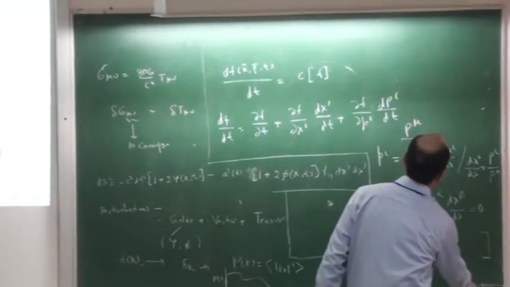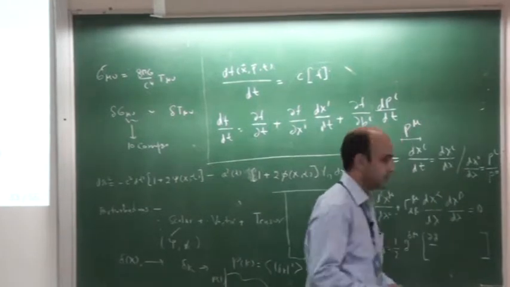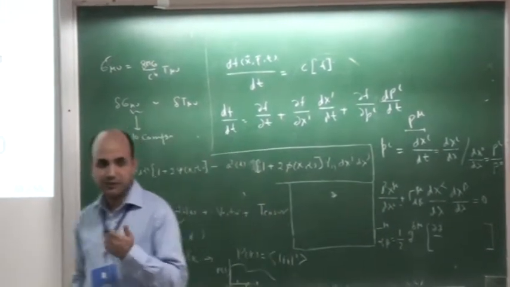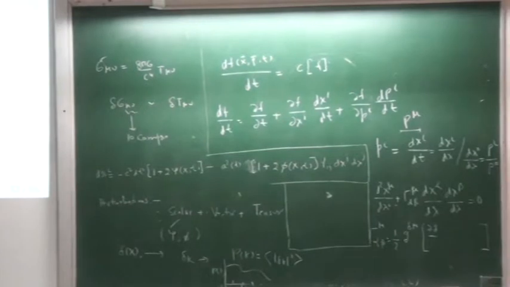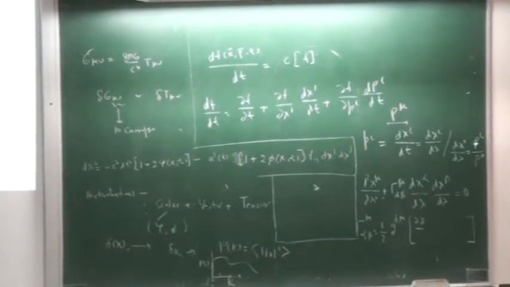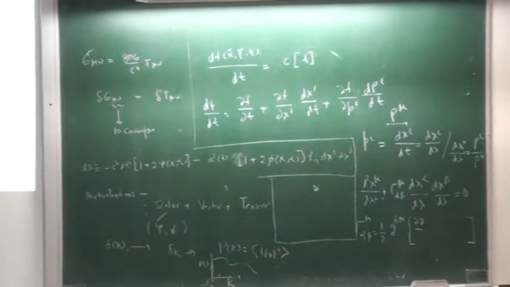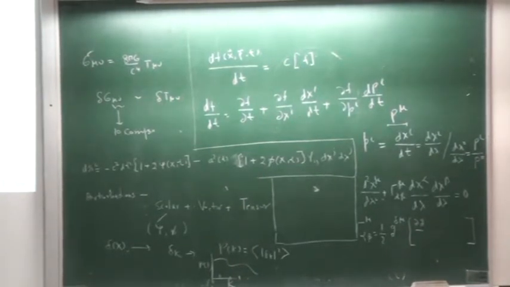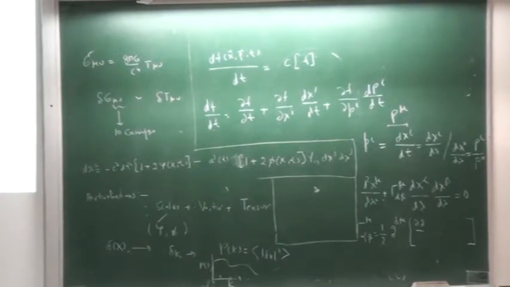Capital P means the four-momentum. When we write small p, we mean the spatial part, and when we write capital P, we mean the full four-momentum. So that's one thing. Here we need p^i, and we can compute that from here. I am not doing this; it may be left as an exercise.